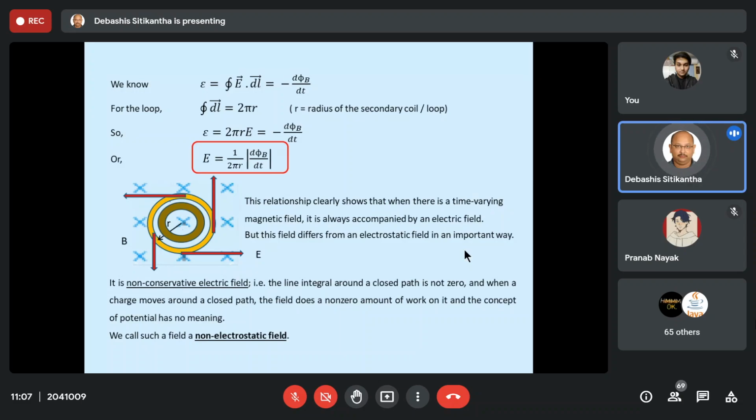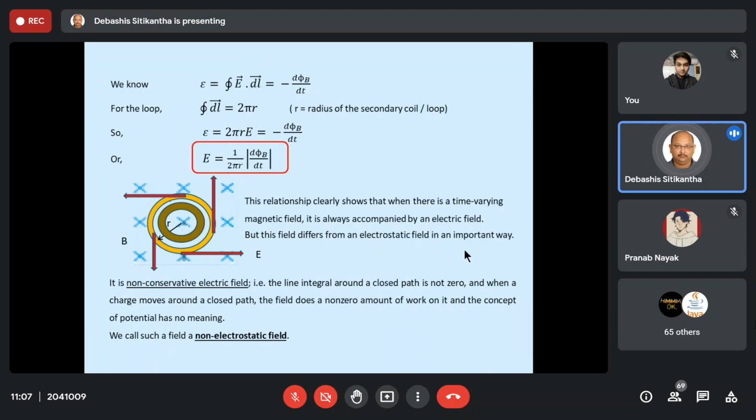In this case, we have learned that the expression of the electric field is directly related to the change of the magnetic flux. So in this way also we can prove that whenever there is a change in the magnetic field, there is a production or generation of an electric field. And whenever there is a time varying electric field, obviously a current is going to flow. So this is how the EMF is generated in the case of conductors, whether moving or stationary.